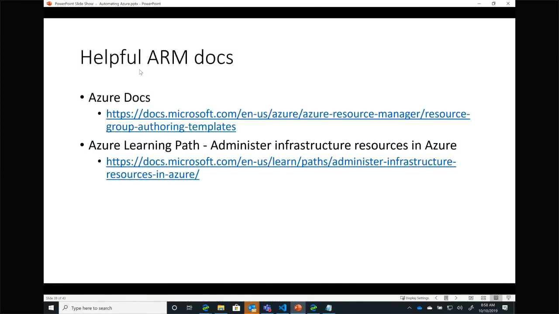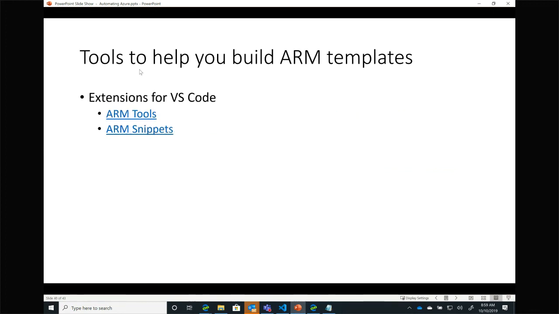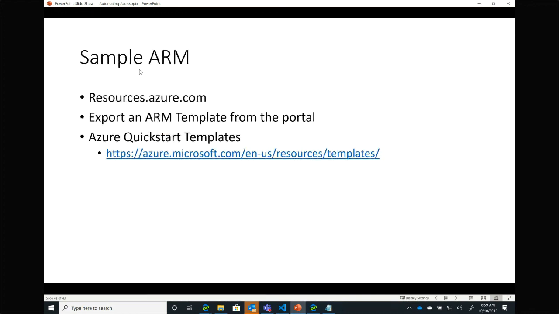A bunch of resources. Again, you have this PowerPoint deck, great Azure Docs where you can find out all of the commands for working with this ARM template stuff. There's an Azure learning plan with step-by-step hands-on labs for doing most of this. There are extensions for VS Code to write out your ARM templates and make that stuff easier. There's resources.azure.com, which I didn't leave myself enough time to talk about, which is another great way of seeing the ARM for deployed resources.